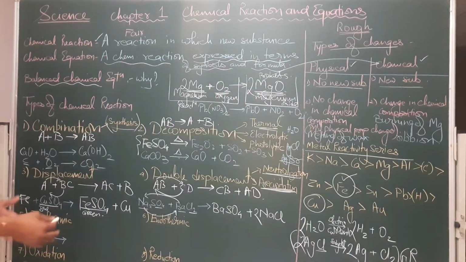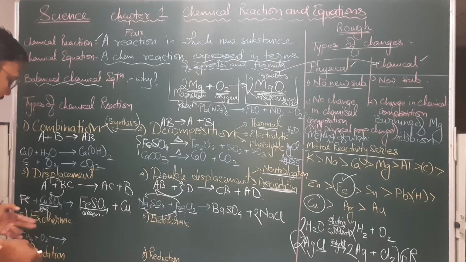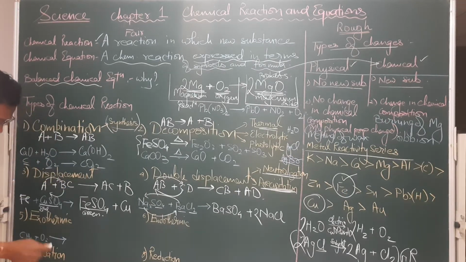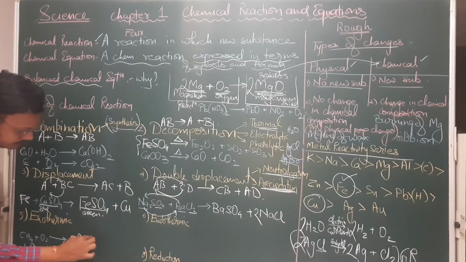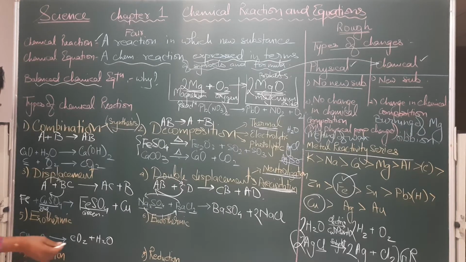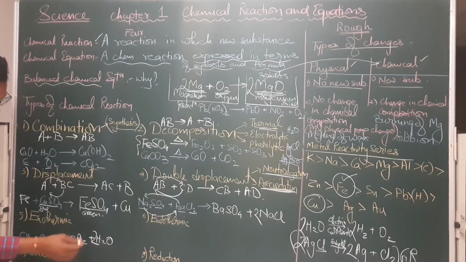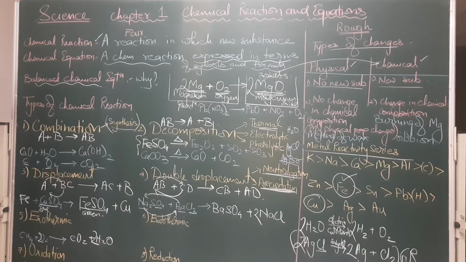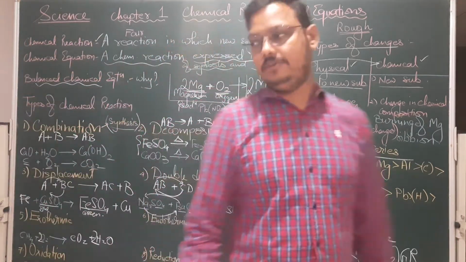So what do we have? CNG and PNG at our home. When we burn that, the main constituent is methane, CH4. When it burns in oxygen, we get carbon dioxide and water. Now to balance this, one carbon, oxygen 2 plus 1, 3, and hydrogen 2, and over here on this side 4. So I'll place 2. Now look, oxygen becomes 2 plus 2, 4. So I'll have to place 2 here as well. This is how we balance the chemical equation.